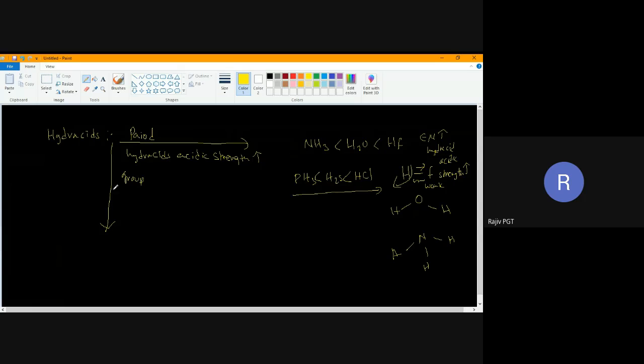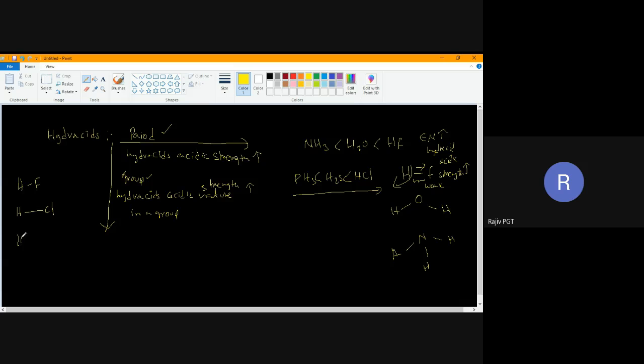This is a little contradiction, but I'll explain. Hydracids' acidic nature or acidic strength increases in a group. In both conditions it will increase. In a period it will increase, in a group also it will increase. Why? Now let me take HF,